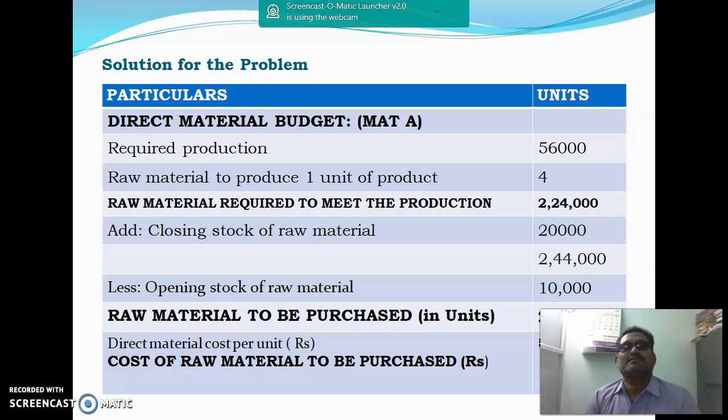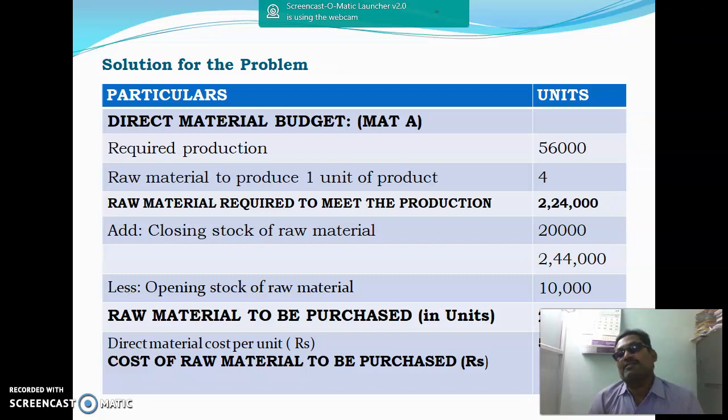2,24,000 total raw material required. Now the purchase manager wants to keep closing stock. How many units? 20,000 units. So total 2,44,000. Out of 2,44,000, deduct the opening stock of raw material, 10,000, which was already purchased in the previous year. So raw material to be purchased is 2,34,000 units.